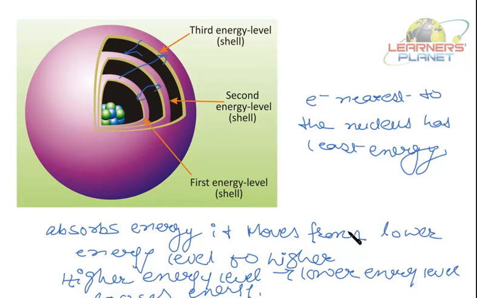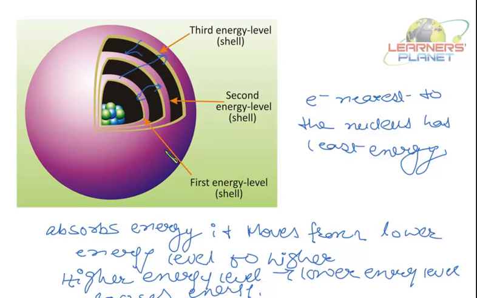So what Bohr suggests is that the electrons are moving in fixed circular paths called the energy levels or shells or orbitals, and when they are moving in this fixed circular path, they are not losing energy. They are having a characteristic amount of energy. Right?